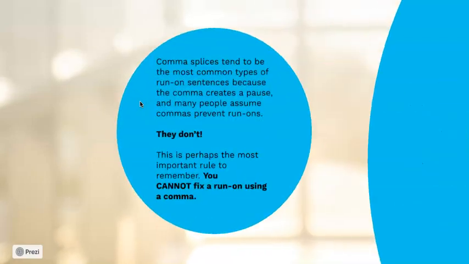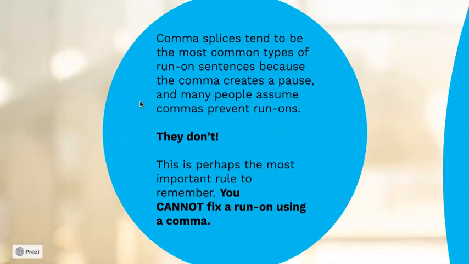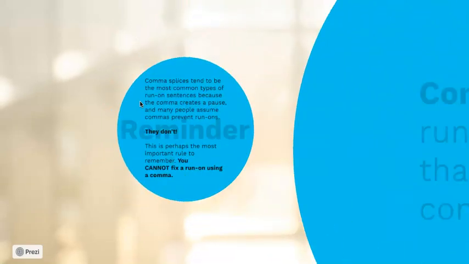All right, so the thing to remember about this is that the comma creates that pause, so many people assume that commas prevent run-ons. So if you take nothing else from this video, just remember that commas cannot fix run-on sentences. This is a really important rule to remember because if someone says, oh, that's a run-on, and you say, oh, I know how to fix it, I'll just stick a comma in there, it's still going to be a run-on. It's just going to be a different type of run-on sentence.